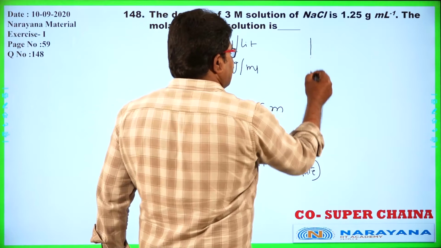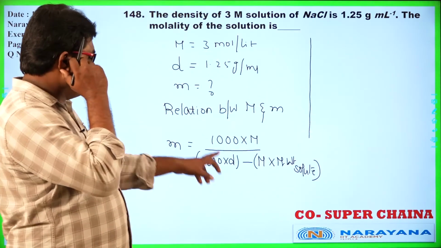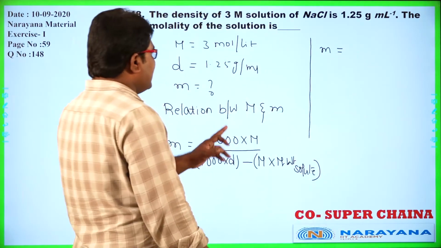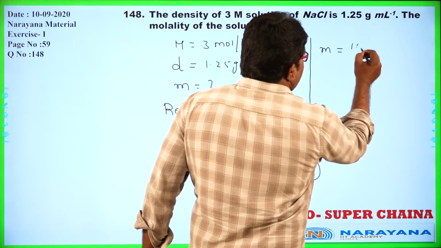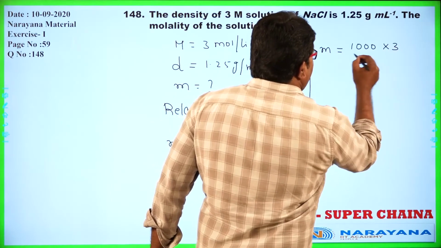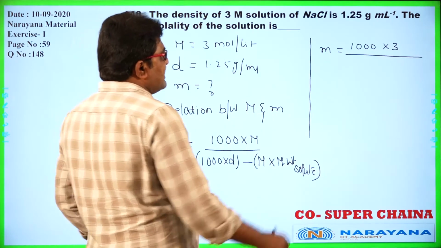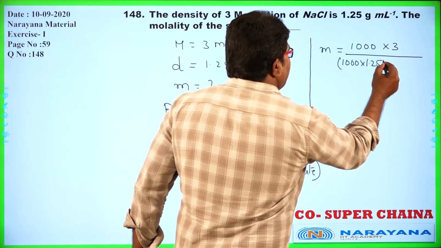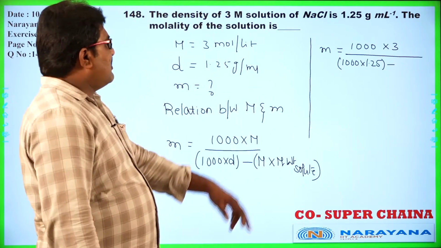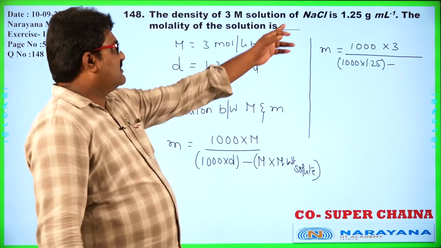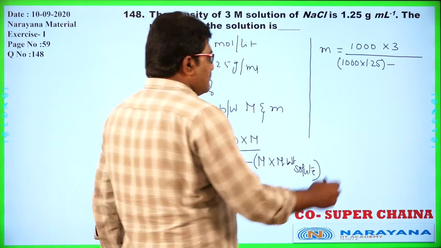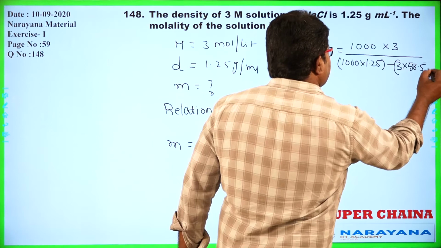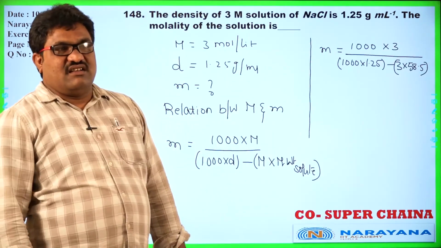By substituting the given values in this relation, m is equal to 1000 into 3 divided by 1000 into 1.25 minus 3 into molecular weight of the solute. What is that solute? NaCl, 58.5. So 3 into 58.5. This is the relation.